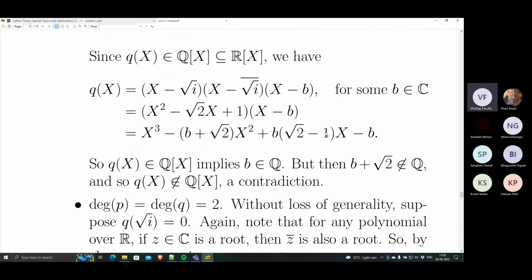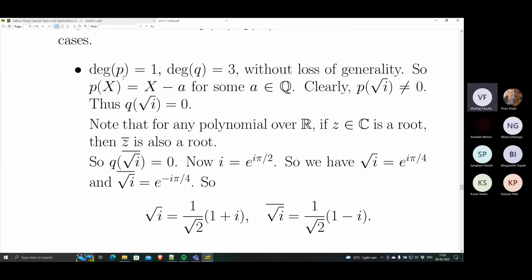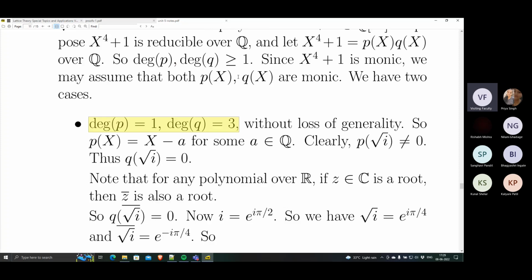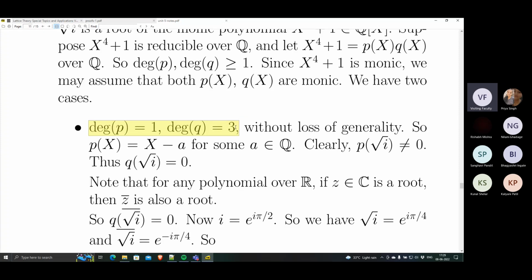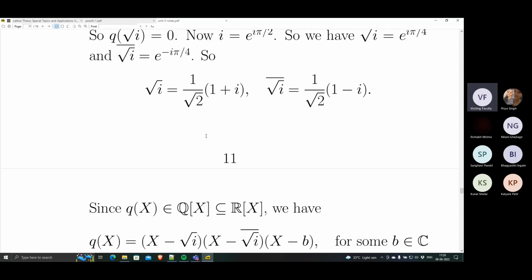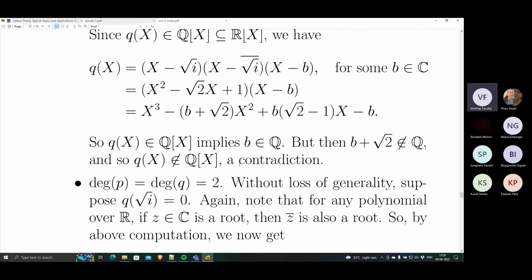That means this case cannot arise. That means x raised to 4 plus 1 is not a product of two polynomials with one of them having degree 1 and the other having degree 3. When we analyze this case, we get a contradiction. Therefore, this case is not true. It cannot happen.